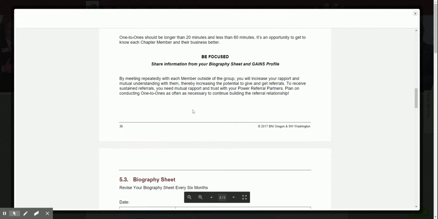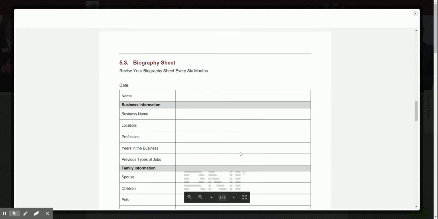And remember that a one-to-one is a business meeting primarily. It's a social opportunity secondarily. And so when you show up to a one-to-one, handle the business. Make sure that that gets taken care of. Of course, you want to get to know the person. Of course, you want to get to like the person. But the trust comes whenever you're able to discuss your business and strategize and work together.